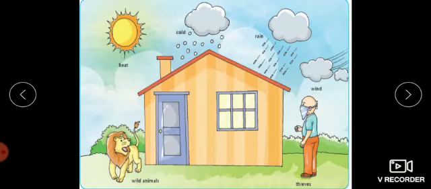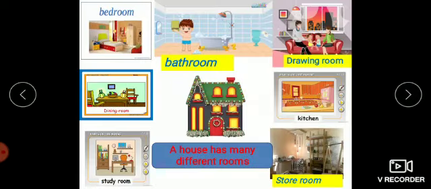Children, a house protects us from heat, cold, rain, wind, thieves, wild animals, and all kinds of dangers. We feel protected and safer at our house. A house has many different rooms. These rooms serve different purposes. For example, when we want to get fresh and want to take a bath, we run to the bathroom.